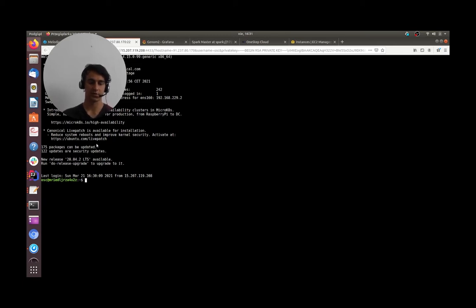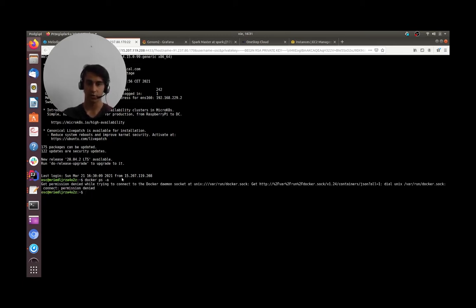As you can see, Docker should be already running, but I think we still have to wait. Maybe sudo is needed.